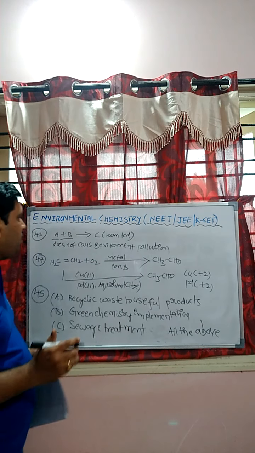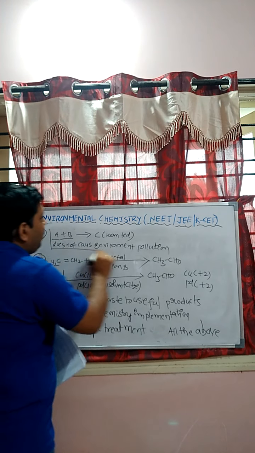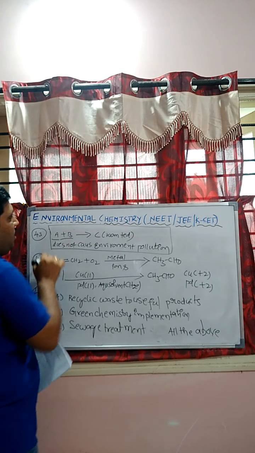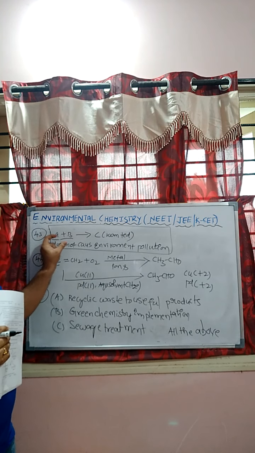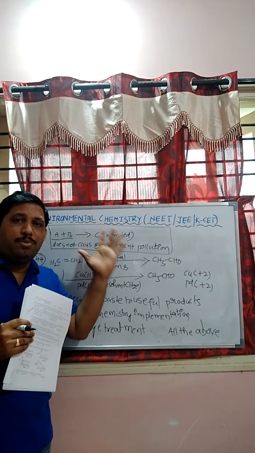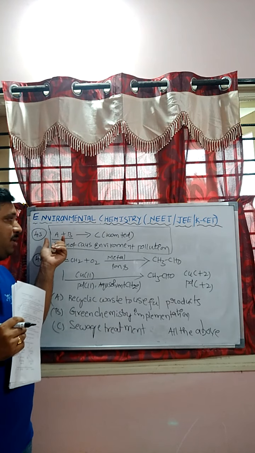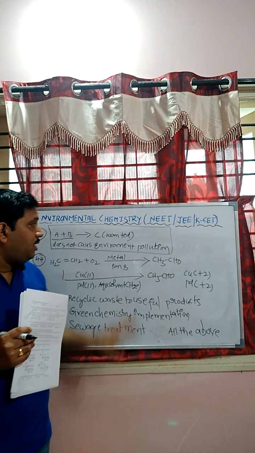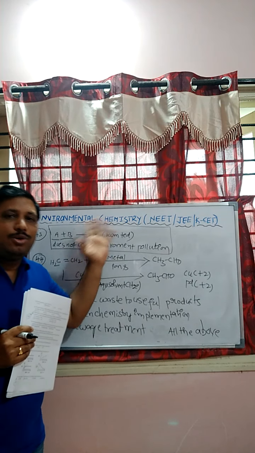Here, students, the first reaction is the environmentally friendly reaction. Here A plus B, two components, react with one another to form a third component C. A plus B are the reactants, C is the product. Only the wanted product is formed.